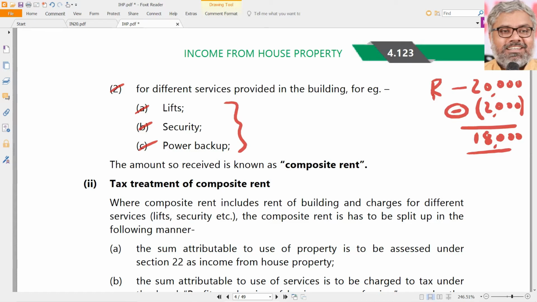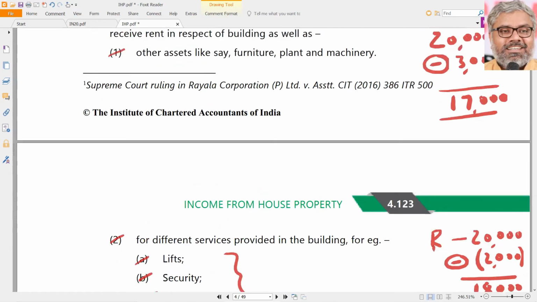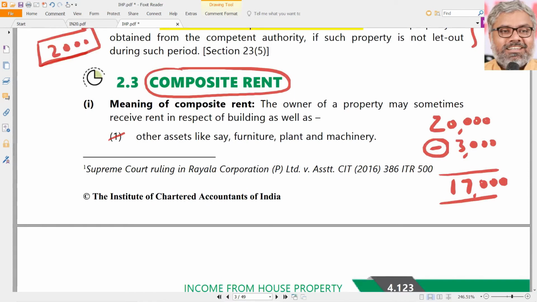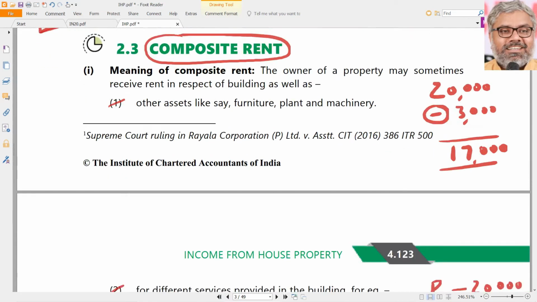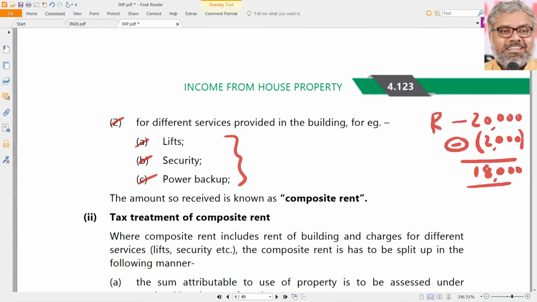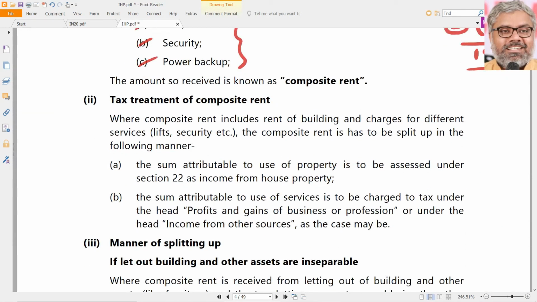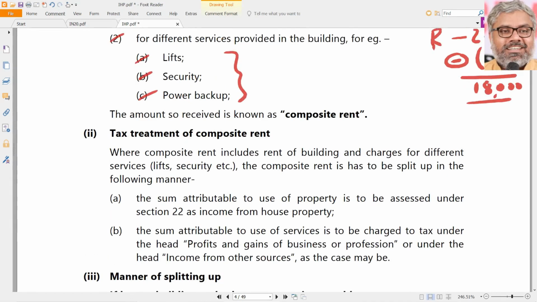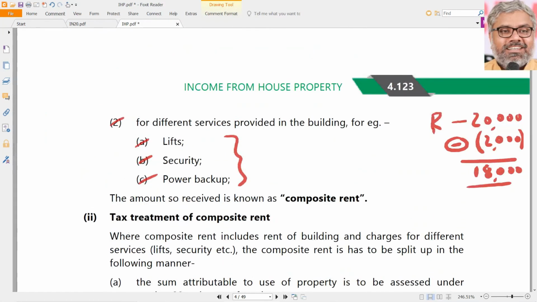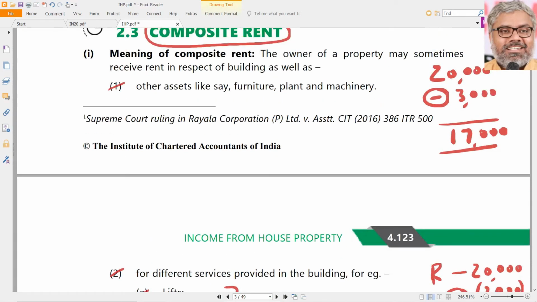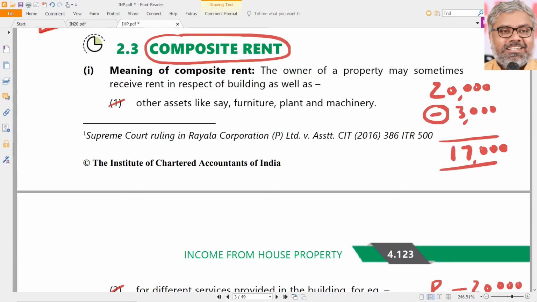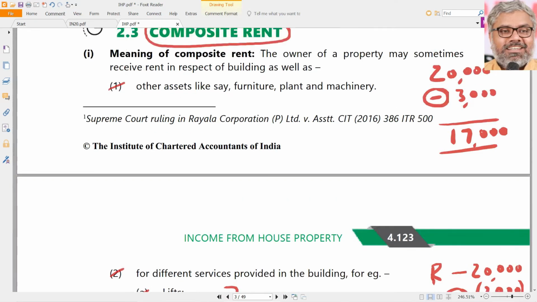But the problem is how to identify the value of those services. But you don't worry about it. We don't have to worry about it. If it is given like this in the question, our job is to reduce it from the composite rent if they are separable. So the point here is, depending upon the situation in the question, we have to treat it. If it is not separable, it is not possible to identify one portion as income from house property, since it includes the assets also. That is a different story. So that depends upon the circumstances.